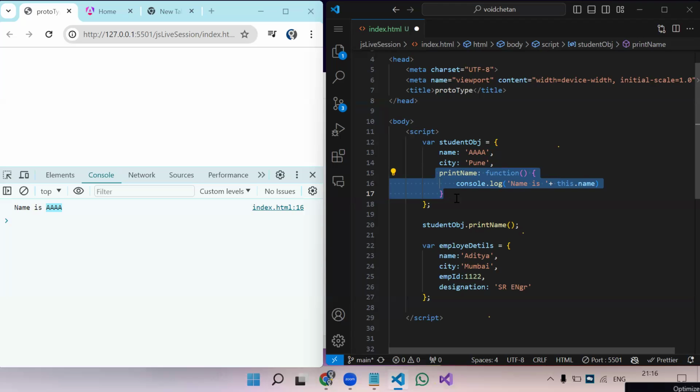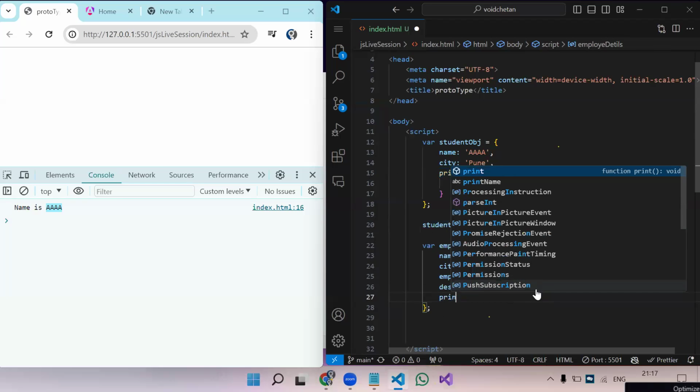So try to understand. We have created a student object. Inside that, we have created a property. We have created a function print name. So in the student object, if we have to print the name of the student, we can do like this. It will print the name whatever we have in this particular object. Now the same thing in the employee object also we need to print the name. Here also we have the name property. So now again, we have to create a function.